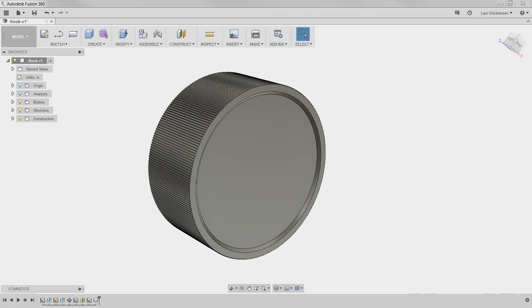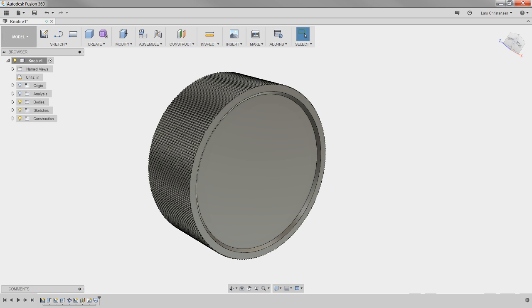Let's switch screen here. This is my attempt to model up a radio knob, like a dial. Carl sent me a picture of this dial on his ham radio, I think it's called. What he's asking is, how would you model this dimple, I guess we're going to call it, to put your finger in so you can spin it around. So I modeled up my attempt of this one.